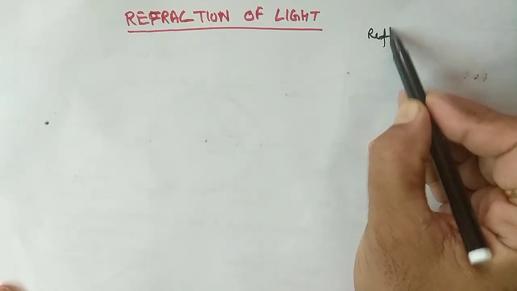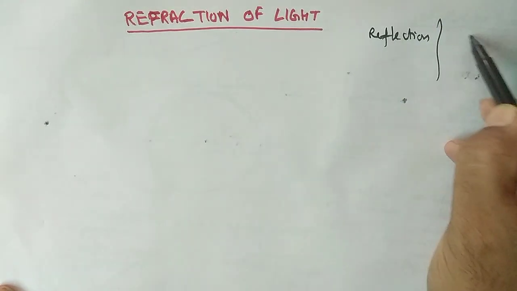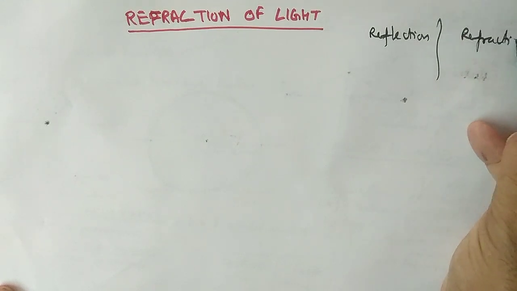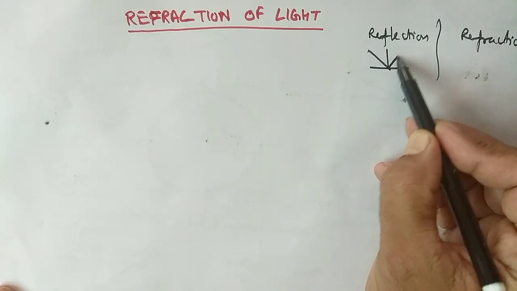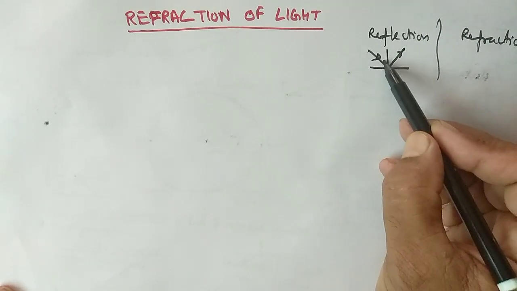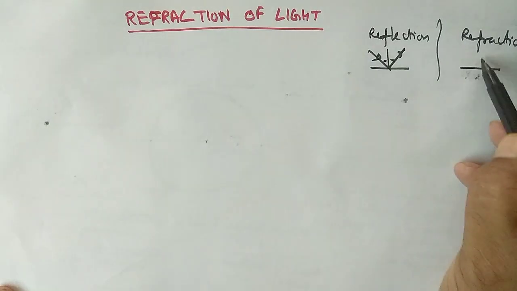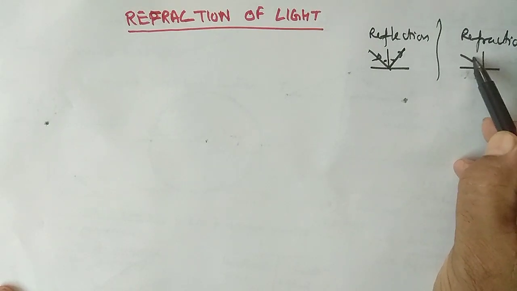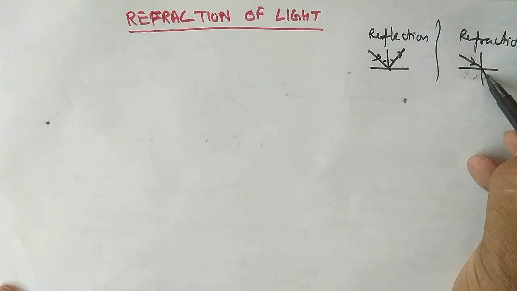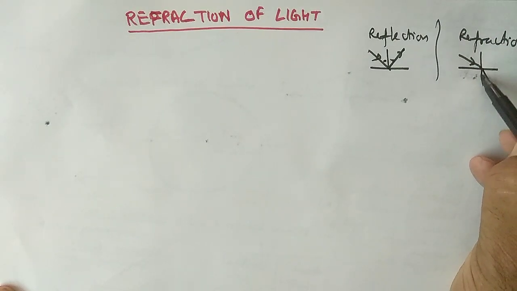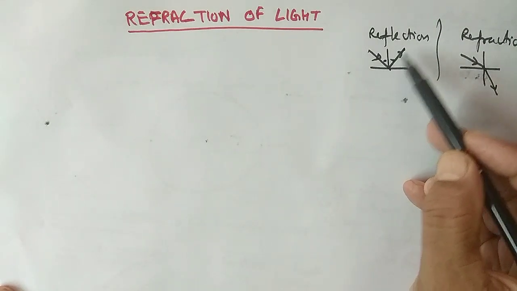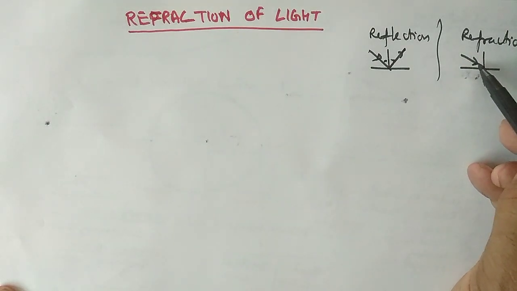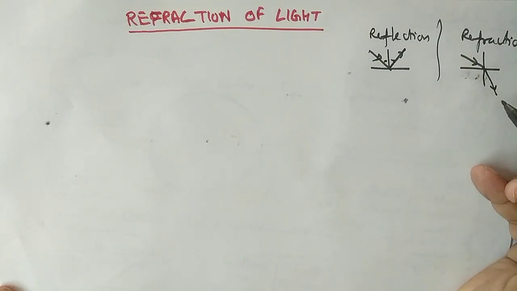In reflection, a ray of light, when incident on a surface, returns into the same medium, with the same angle also. But here the ray which is incident on the surface transmits or passes to another medium. So the main difference is that in reflection the ray of light returns into the same medium, and in refraction the ray of light passes into another medium, from one medium to another medium.